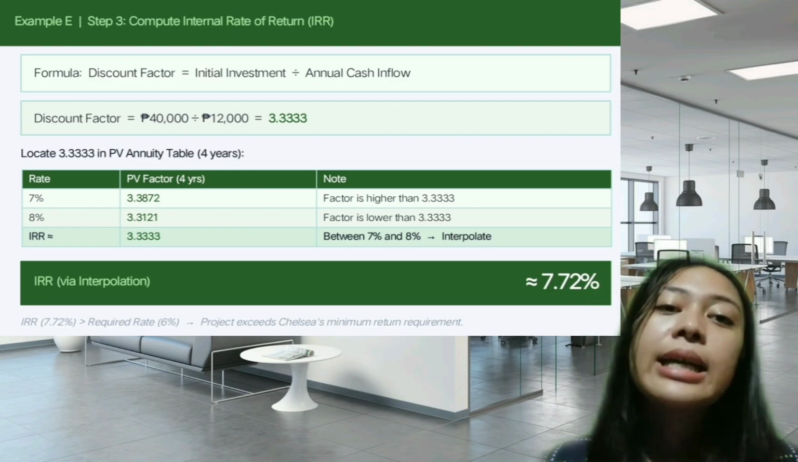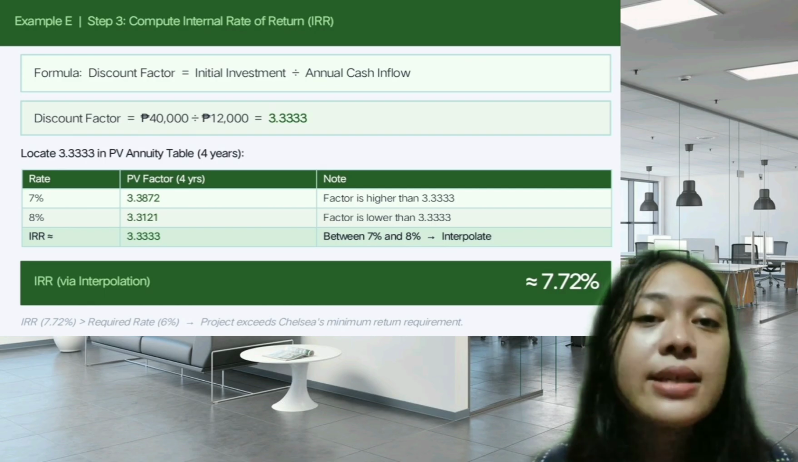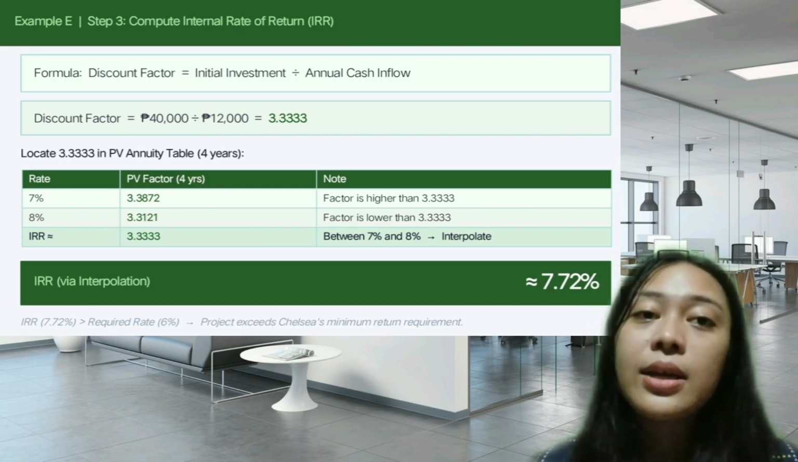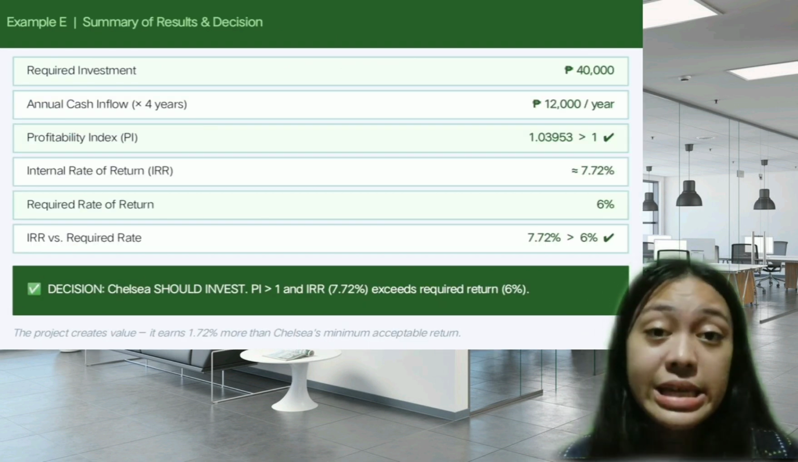For example E, the IRR of 7.72 exceeds Chelsea's 6% requirement. So this shows us that the IRR rule is simple and powerful. If the actual return is higher than what you require, accept. If lower naman, reject.